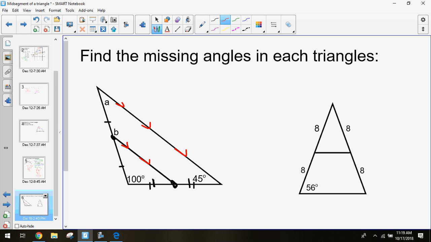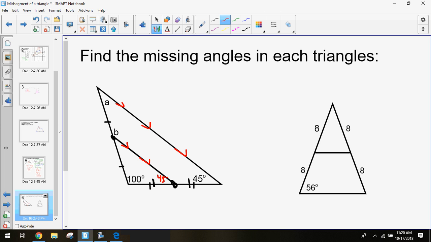So we need to find some missing angles. Currently I am looking for angles A and B of this triangle. I'm looking for angles A and B. Can I solve for any of these angles at the moment? Is our knowledge of triangles so far? 45 for what? On the other side. Right here? How do you know it's 45?